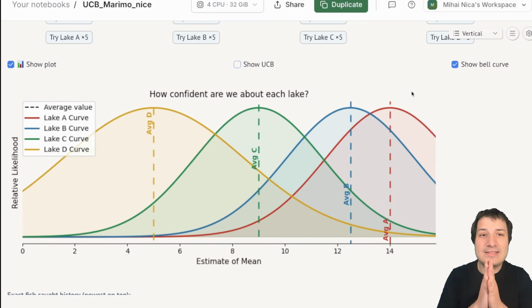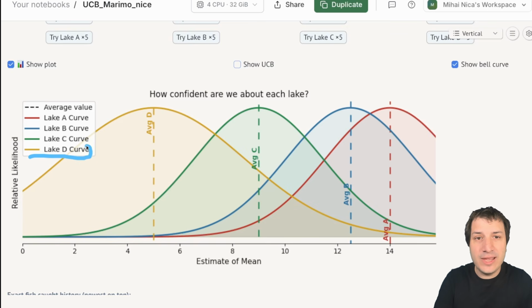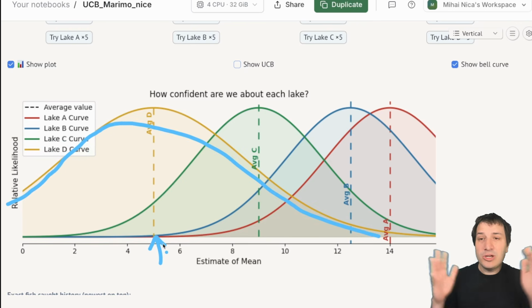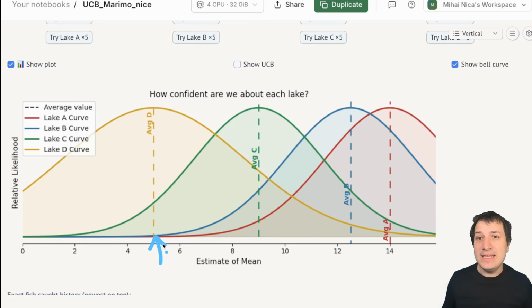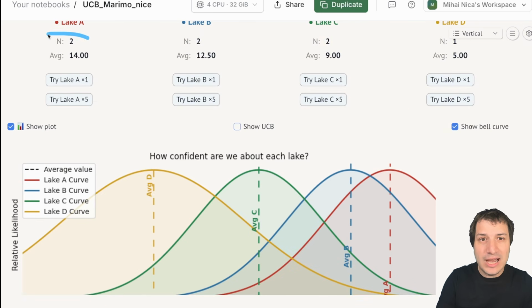And now we get a sense of not just the average, but how uncertain we are about the average based on our sample size. So because we've only done Lake D one time, the curve for Lake D, our uncertainty, is very wide. We've only gotten 5, but we've only tried it one time. So it could be that there's a lot of fish in Lake D and we just got unlucky the first day. On the other hand, we've tried Lake A more often, so it's a little bit more narrow. Although in this case, I think we've only done it 2 times, so it's not super narrow.